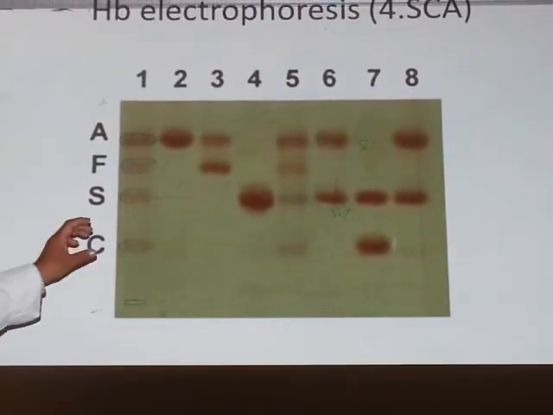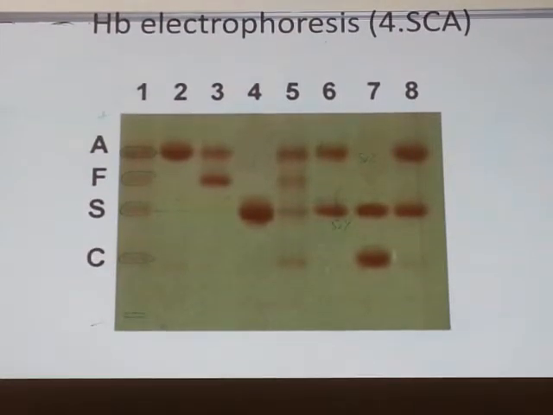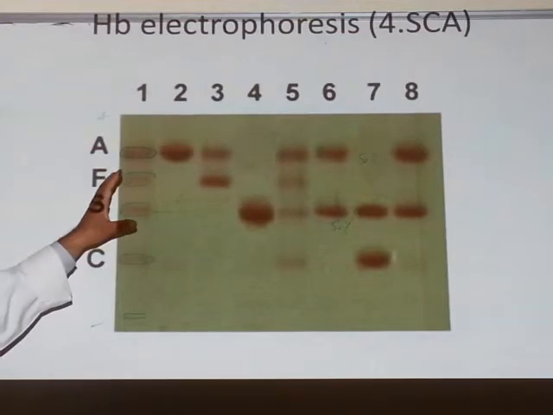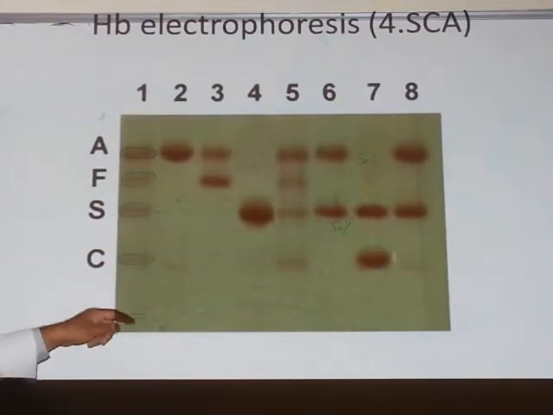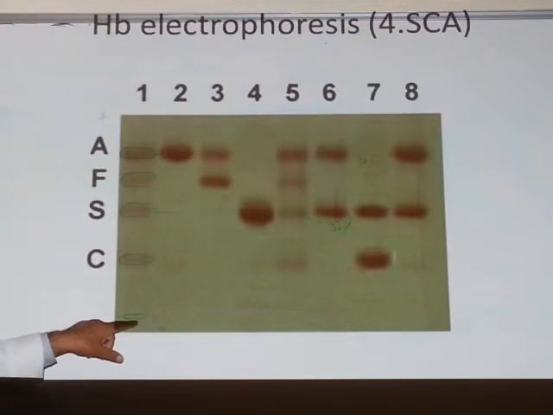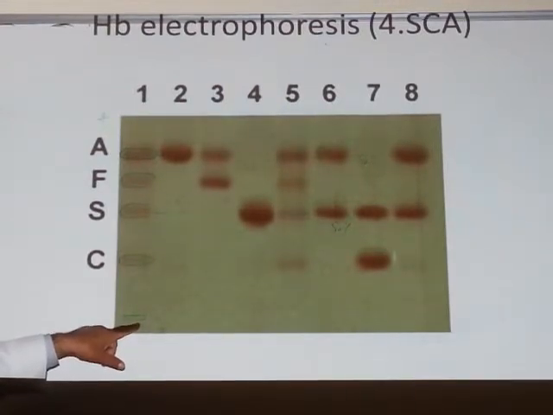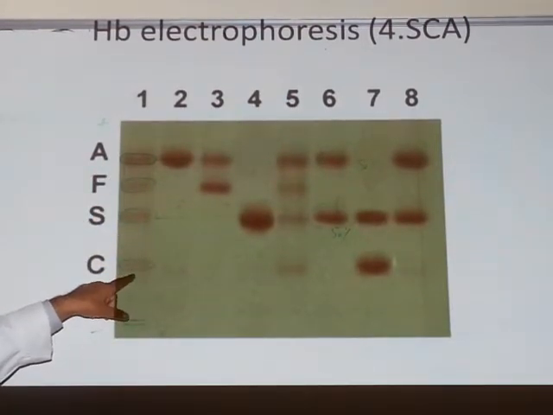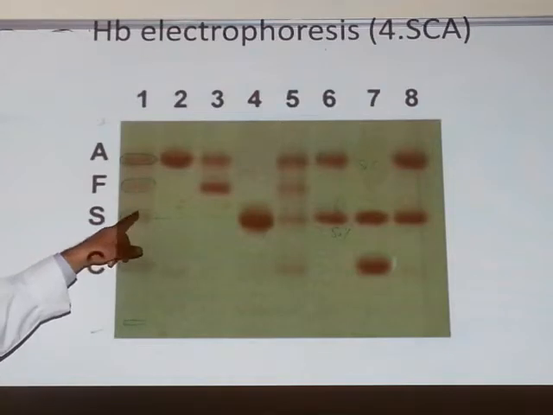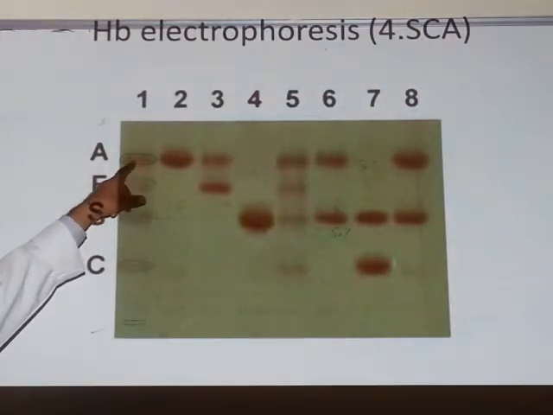We can purchase this vial from the market. It contains four types of hemoglobin, normal or abnormal. This is the application point. We apply, for example, 1 microliter here. Molecules will travel to this side. Hemoglobin C in this area, S in this area, F in this area, A in this area.